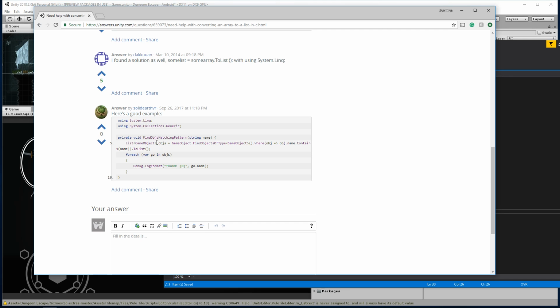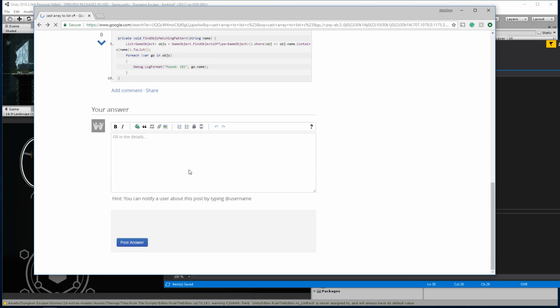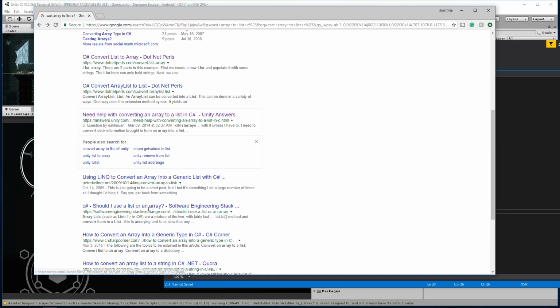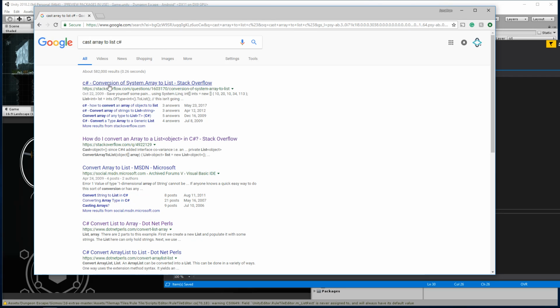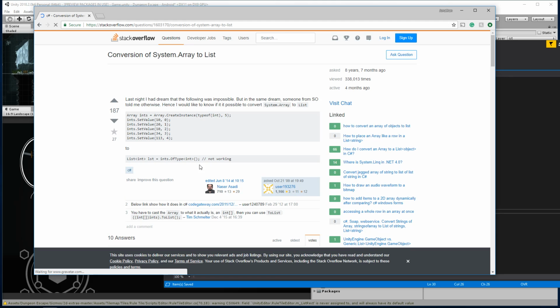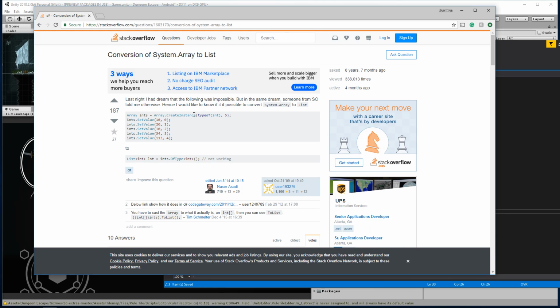We have a list of game objects. Ugh, that's populating a list. I don't want to do that. I thought there was a way to cast array to list, C#. Oh, OfType. Oh, maybe you're right. OfType. Okay, is that what you were talking about? So I don't want to use LINQ to populate a list, but I do want to use LINQ to sort through the list. I just want to cast it.